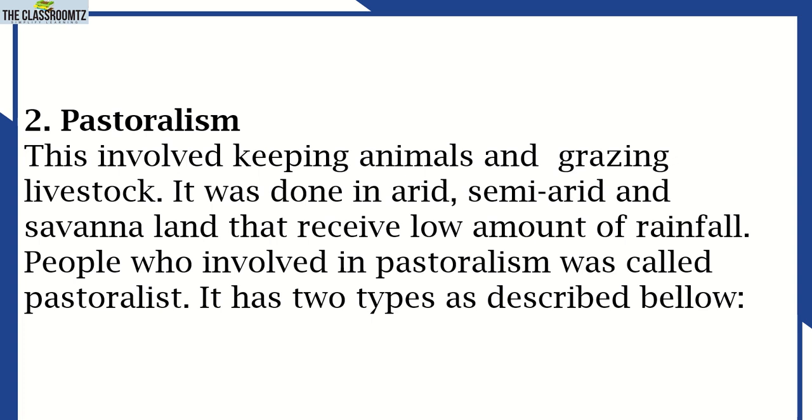So type number 2 of agriculture is pastoralism. All those we were discussing were crop cultivation, and after crop cultivation, the second type of agriculture is animal keeping, and it goes by the name pastoralism. This involved keeping animals and grazing livestock. It was done in arid, semi-arid, and savanna land that receive a low amount of rainfall. People involved in pastoralism were called pastoralists. It has 2 types as described below. We are going to check those types of pastoralism.